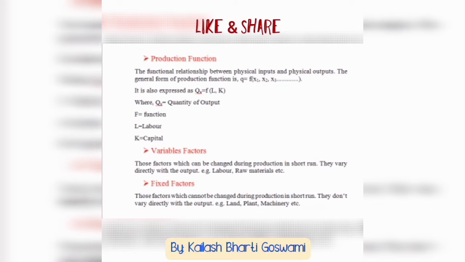That means the functional relationship between the inputs used during the process of production to produce a quantity of output, where Q is the quantity of output and x1, x2 and x3 are the different inputs such as raw materials, labor, land, capital, entrepreneur, technology, etc. It is also expressed as Qx equals f of L, K. Qx equals quantity of output, f is the function, L is the labor, and K is the capital.